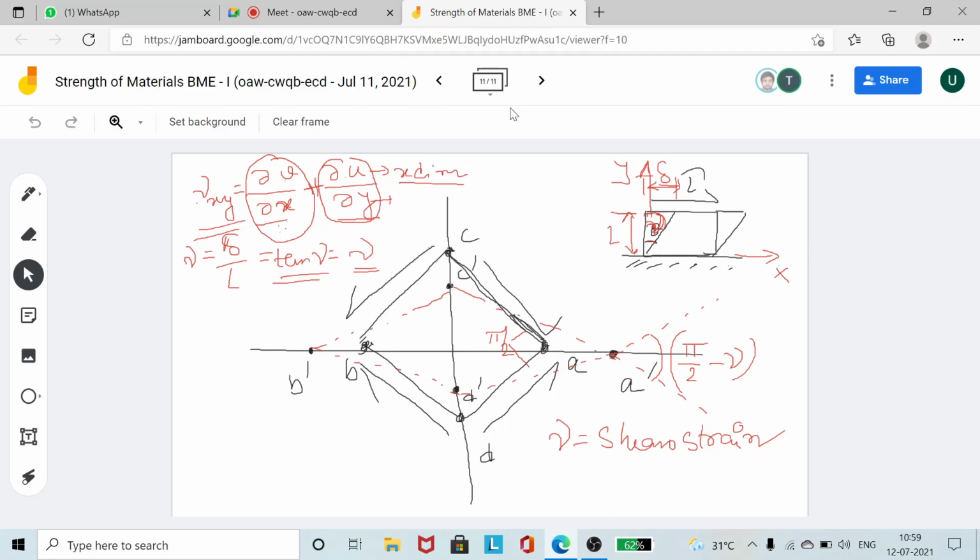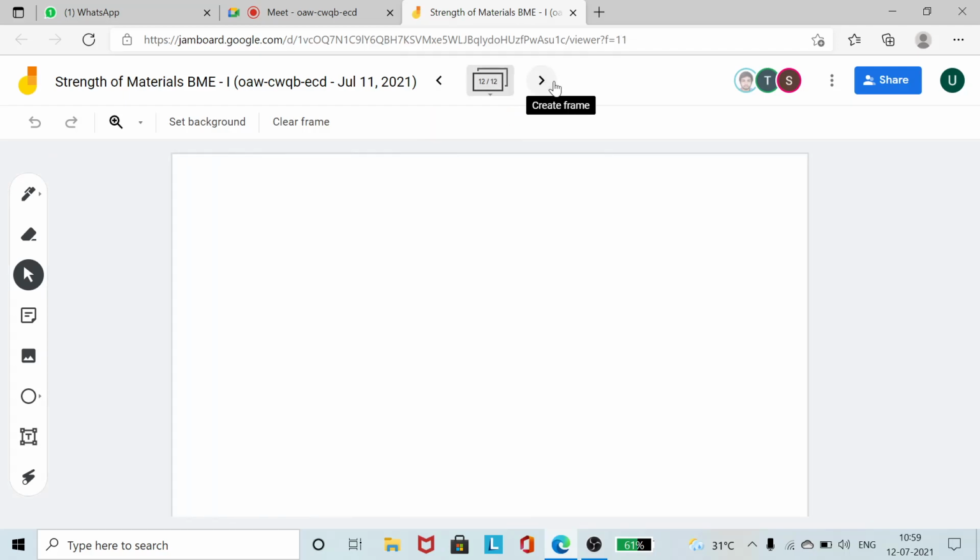So if I now write the expression, what will be epsilon x? Do you know Hooke's law? Modified Hooke's law? Yes sir. How did you know? I haven't taught it. Modified means what was in class 11, 12 plus 2. Okay, very good. So this is sigma x divided by E, here the Poisson ratio is given as mu, minus mu into sigma y by E, minus mu into sigma z by E.